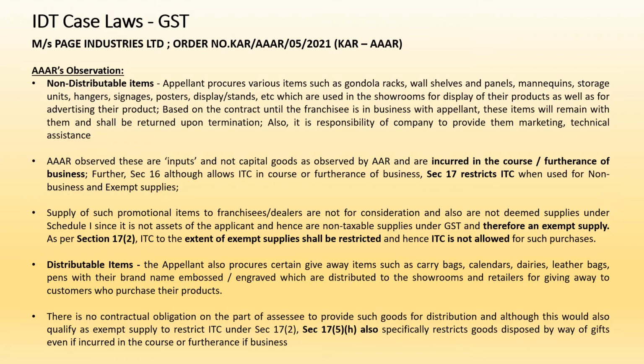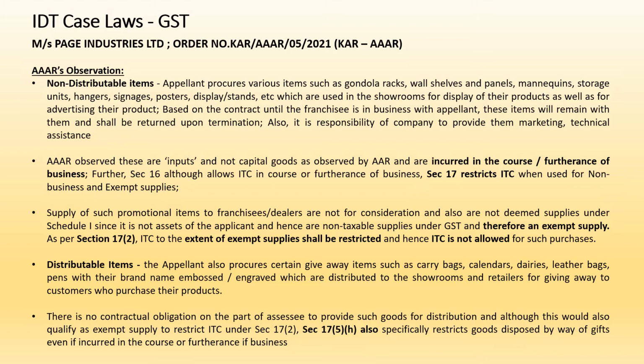So now this giving it by way of a delivery challan, that is without any consideration to the franchisee, will this qualify as an eligible ITC, was analyzed in the AAAR's discussion, and what it has been held